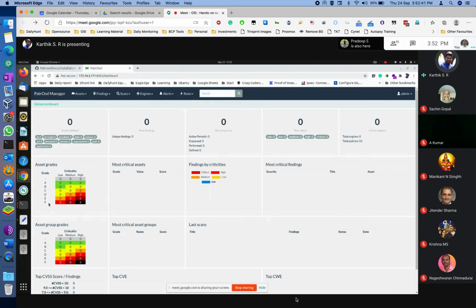So if there is an F, that means it is very, very critical. We need to look at it as soon as possible, first priority, that is P0 priority. And when you go up from here, it is critical and so on. Just to add, it is a risk rating of your asset. If highly critical assets with high vulnerabilities are found, your organization is at higher risk.